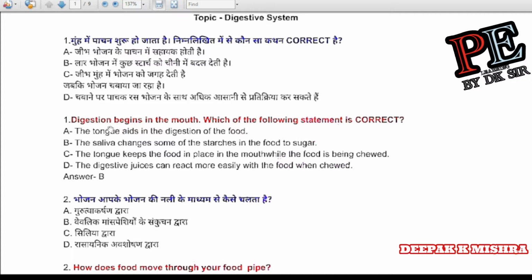Question number 1. Digestion begins in the mouth. Which of the following statements is correct? The tongue aids in the digestion of the food. The saliva changes some of the starch in the food to sugar. The tongue keeps the food in place in the mouth while the food is being chewed. The digestive juice can react more easily with the food when chewed. Correct answer is B. The saliva changes some of the starch in the food to sugar.